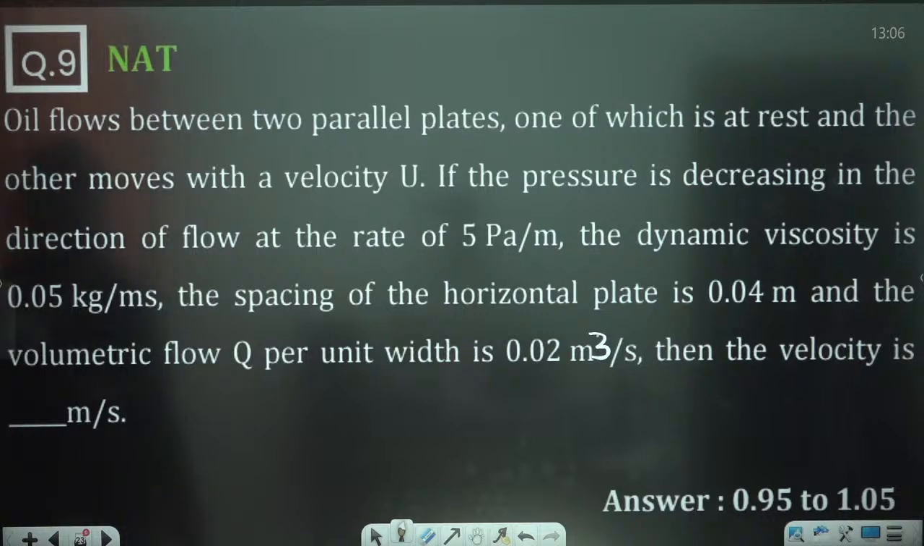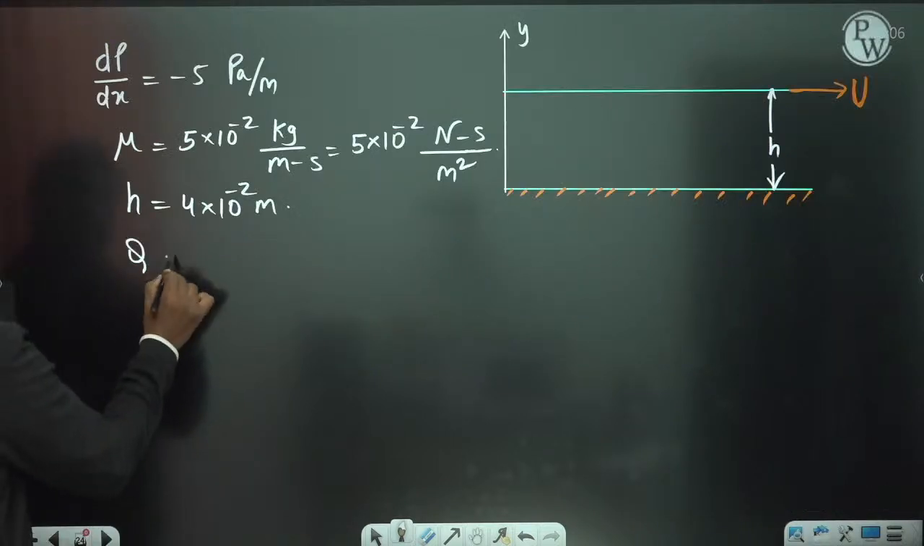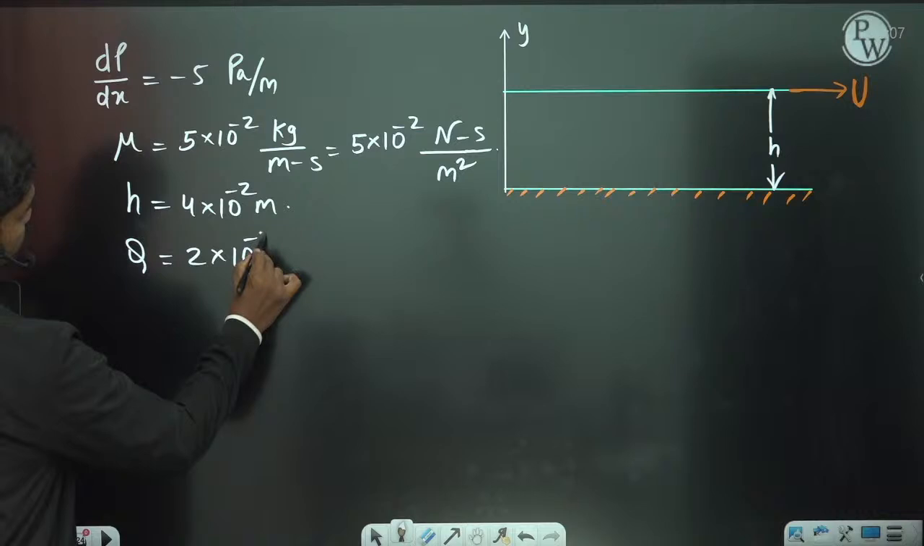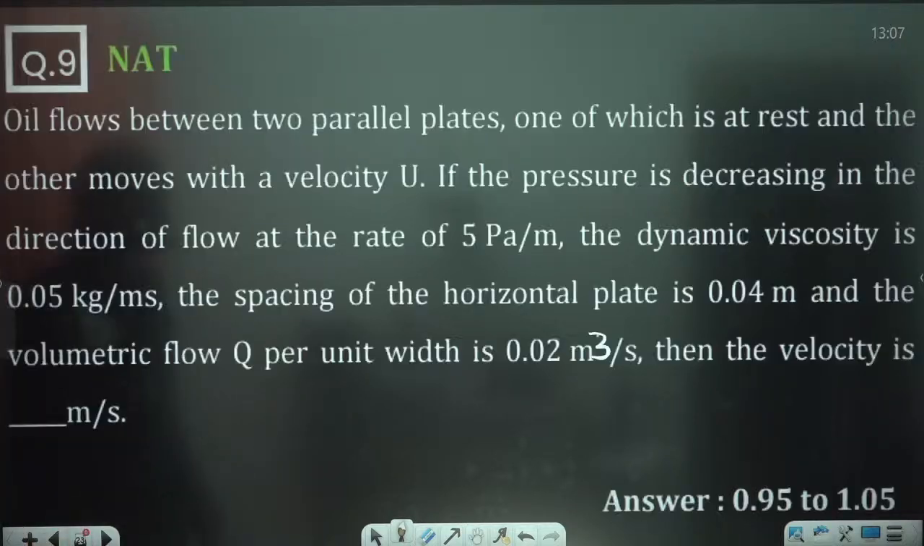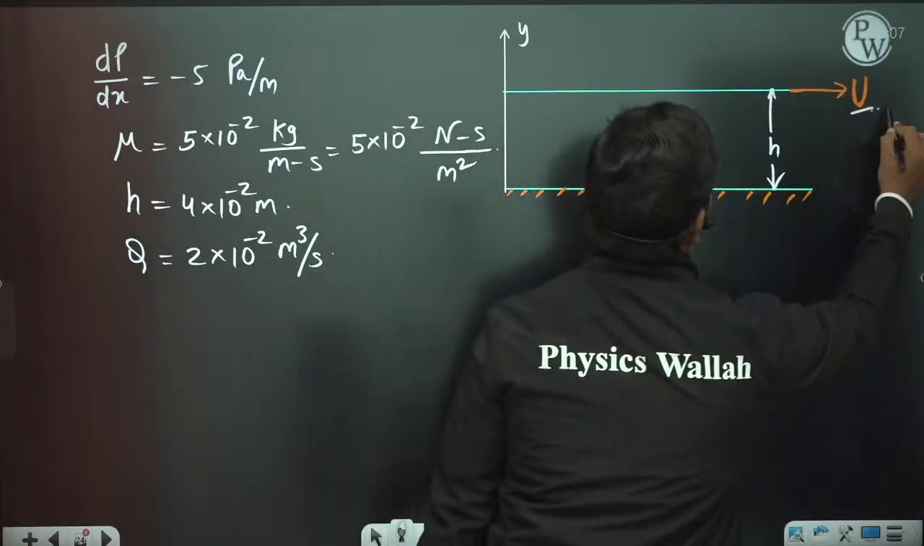0.02 meter cube per second. So Q is equal to 2 into 10 to the power minus 2 meter cube per second. Okay, so these are the values. Then the velocity is dash. So basically what is the value of this u? That's what they are telling you.